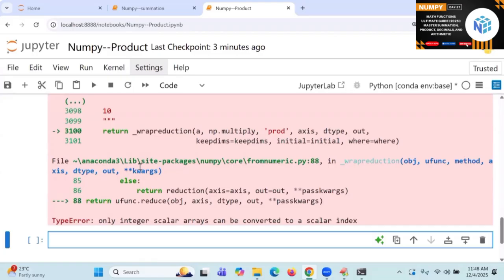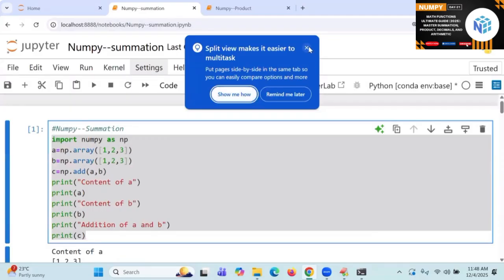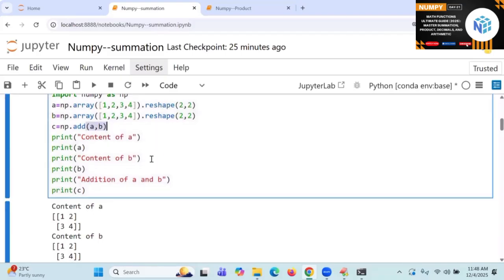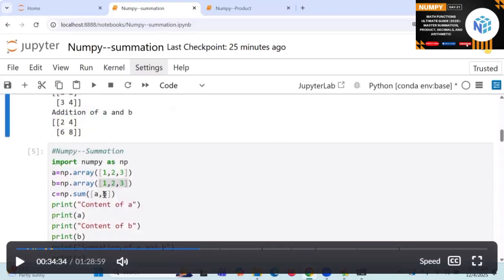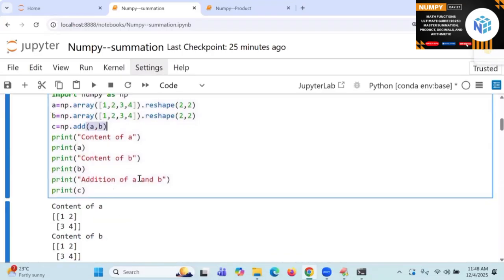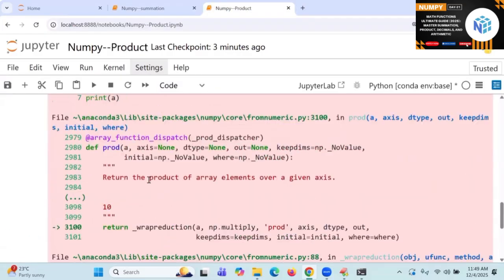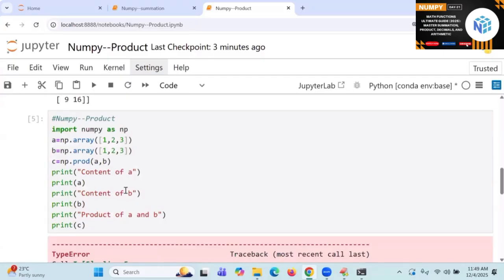Sum of, did you remember how I wrote it? Here sum of, add of, I wrote like this, in the brace. Here also product of, you need to write like this.